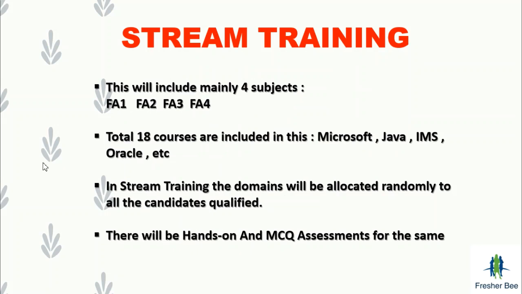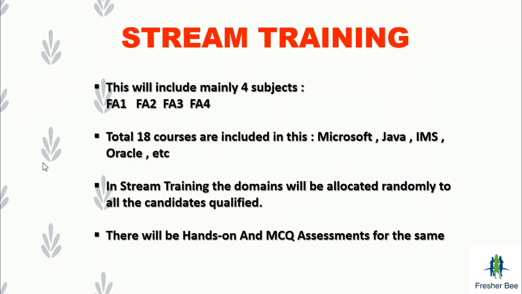Now we'll see about the stream training. Stream training basically includes mainly 4 subjects, that is FA1, FA2, FA3 and FA4. FA4 basically includes the assessments regarding the project, and they'll provide a total of 18 courses which include Microsoft, Java, IMS, Oracle, etc. And in stream training the domains will be allocated randomly to all the qualified candidates. Firstly they'll make proper batches of all the selected candidates and they'll divide all the domains randomly among those batches.